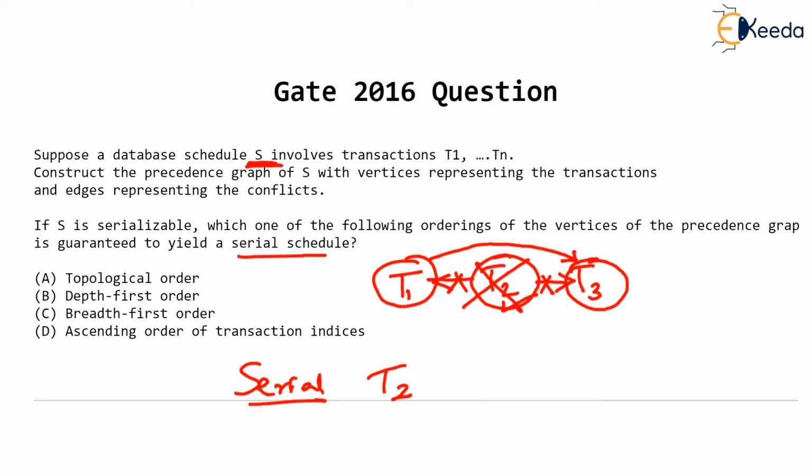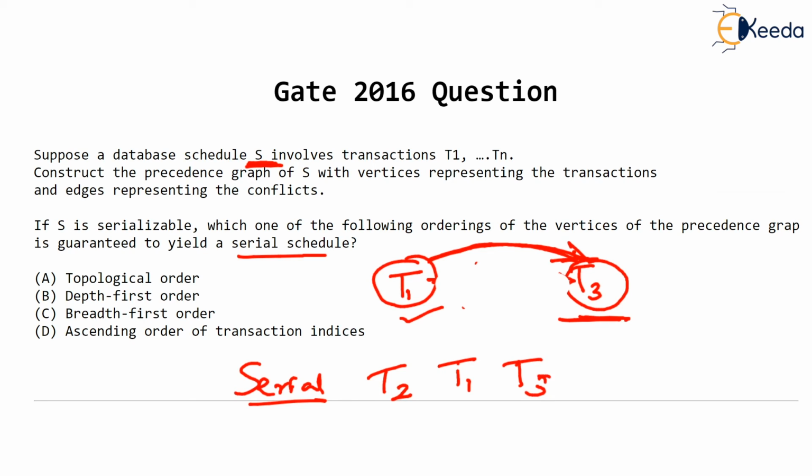So now we are left with a precedence graph with T2 finished and its edges removed. Now you can see that among T1 and T3, T1 can start because T1 has no incoming edges. T3 is dependent on T1 because T1 has a directed edge towards T3. So T1 should start and finally T3. This will become the topological ordering, or the serial schedule. I hope you have understood that only once the precedence graph does not have a cycle do we do topological ordering and find the equivalent serial schedule. Thank you very much.